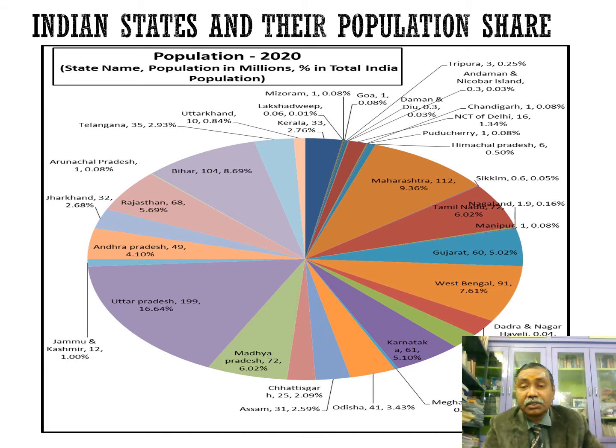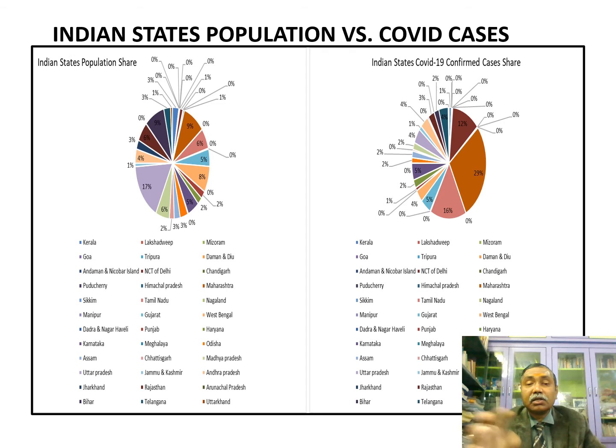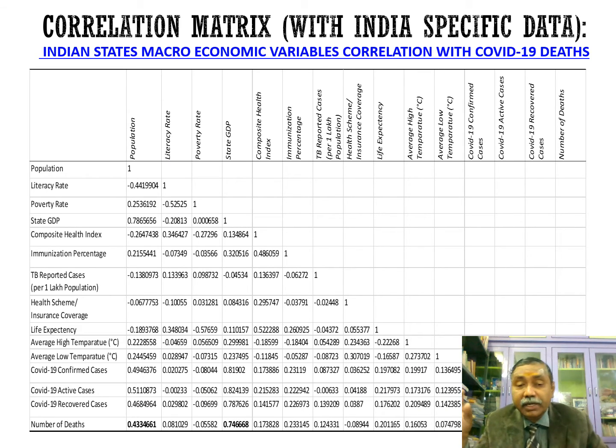See the population. This is the population share of different states in India. Similarly, West Bengal has 9.36% of the population. Next, this shows the population share and then the COVID confirmed cases share. So this is a graph. Let's move on, and this is the correlation matrix.